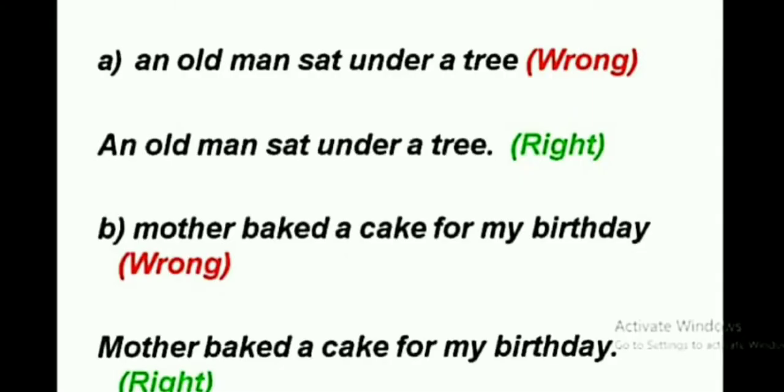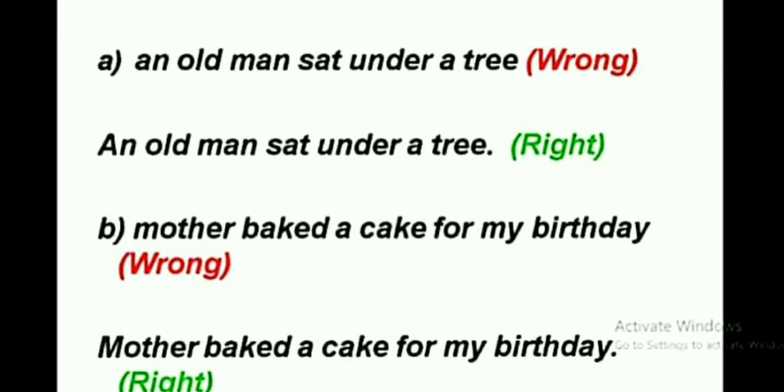Now, let me give you some more examples. "an old man sat under a tree" is wrong because it is not starting with a capital letter and also it is not ending with a full stop. The second one is the correct one: "An old man..." begins with a capital letter and there is a full stop at the end of the sentence.